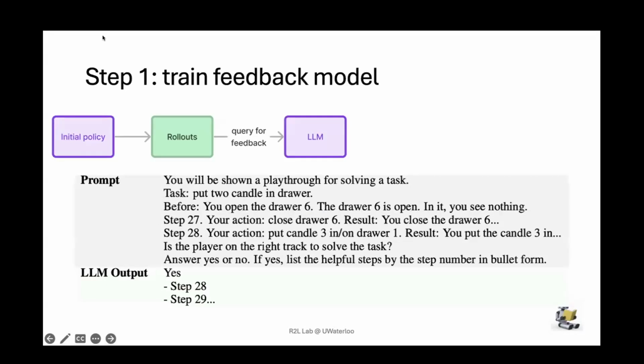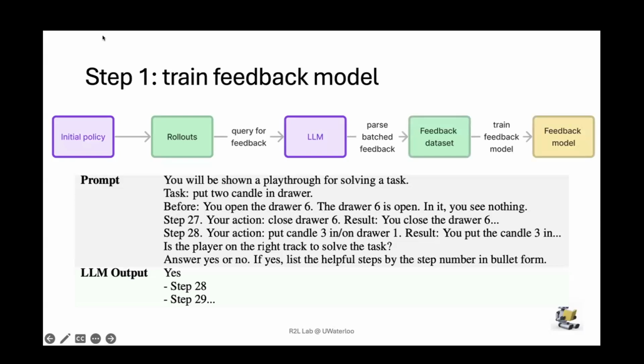Suppose the task is we want to put 2 candles in the drawer. We can extract a chunk from our rollout, and then tell the foundation model, okay, before we started this segment, you opened some drawer and then you didn't see anything, and you closed the drawer, and then you put a candle in the drawer. Which part of this do you think was a good idea if your goal was to put 2 candles in the drawer? And the LLM will say, well, step 28, in this case, the part where you put one of the candles in the drawer, that was good. The other parts I'm not sure about. So we're going to use this insight that foundation models can identify good behavior in retrospect to update our policy.